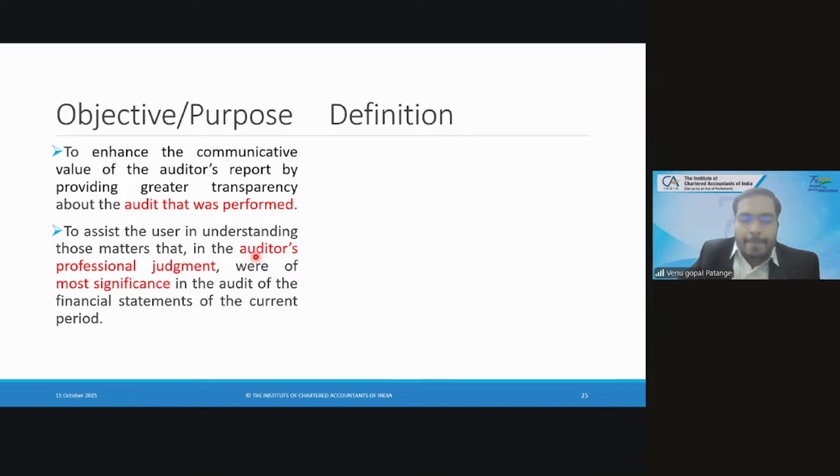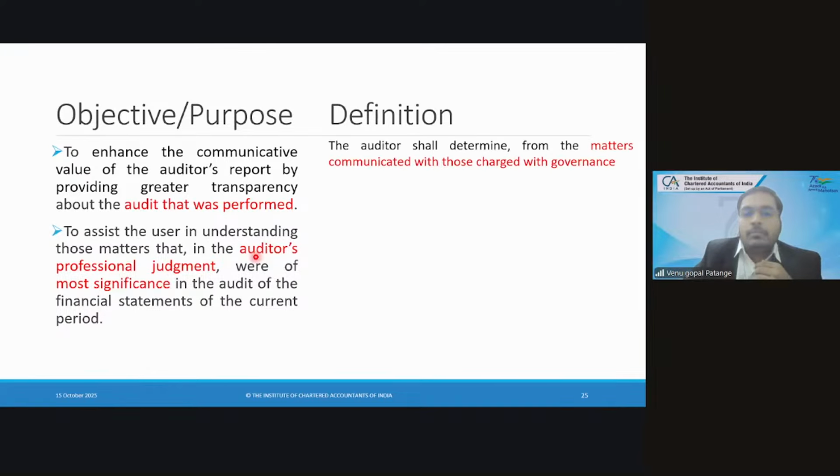Yes, sir. Yeah. Got it. Thank you, sir. Perfect. Thank you. The thing is that when there is an adverse opinion, so given the basis of opinion also.